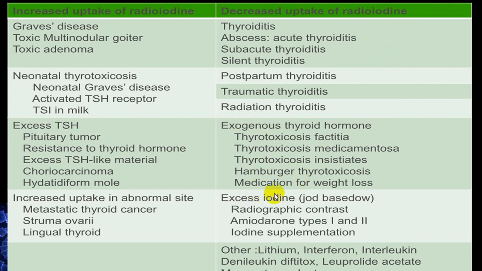Or a person is taking excess iodine from outside and has a dose-based phenomenon. So radiographic contrast media, amiodarone, and iodine supplements taken in excess, all these conditions will also have a decreased radioactive iodine uptake. Lithium, interferon, interleukins also will have a decreased radioactive uptake because they suppress the thyroid gland.